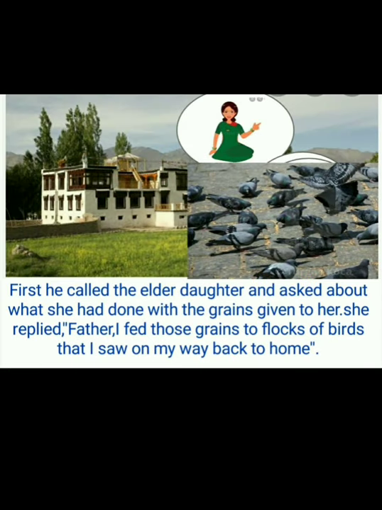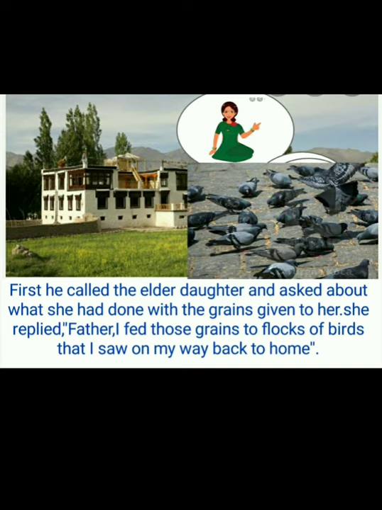First, he called the elder daughter and asked what she had done with the grains given to her. She replied, "Father, I fed those grains to a flock of birds that I saw on my way back home." First, he called the first daughter, that is, the elder daughter, and asked about the bag of millet given to her.